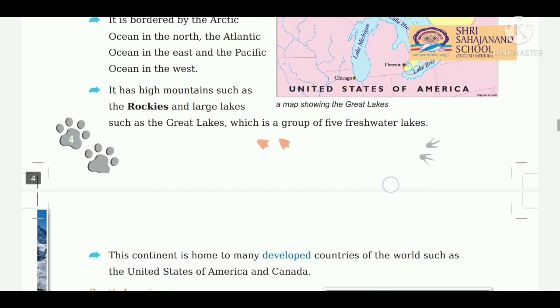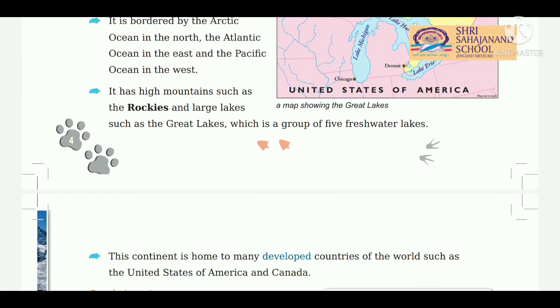Then students, the next important thing about North America is that this continent is home to many developed countries of the world, such as the United States of America and Canada. That means the most developed countries of the world are found in North America, like the United States of America and Canada, which are very developed countries. I hope students you had understood up to this much for today.